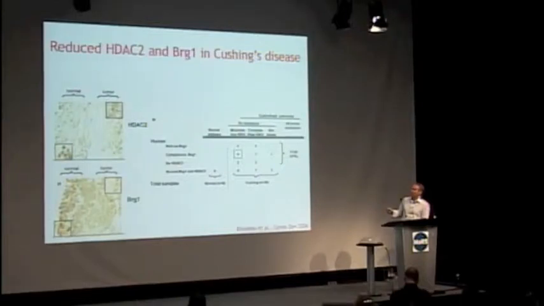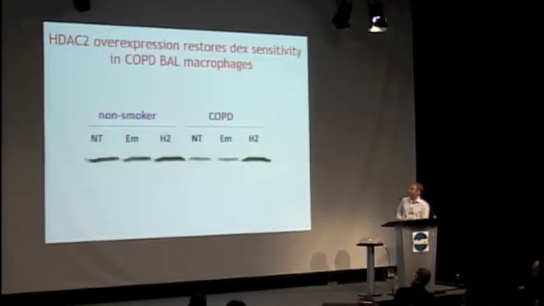Shown that a loss of HDAC2 is important for steroid function in adenocarcinomas from patients and also in dogs with Cushing's disease. So just to show that HDAC2 can be important in steroid responsiveness. If we wanted to try and get a drug, which I guess is one of the aims of this meeting, looking at disease and maybe getting drugs that could modulate epigenetic actions, then maybe modulating HDAC2 activity could have